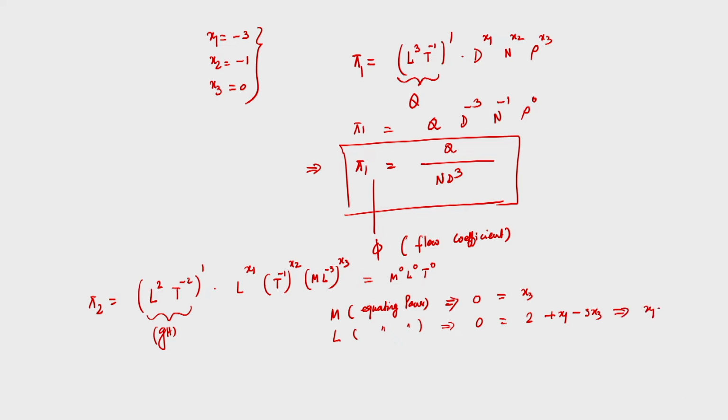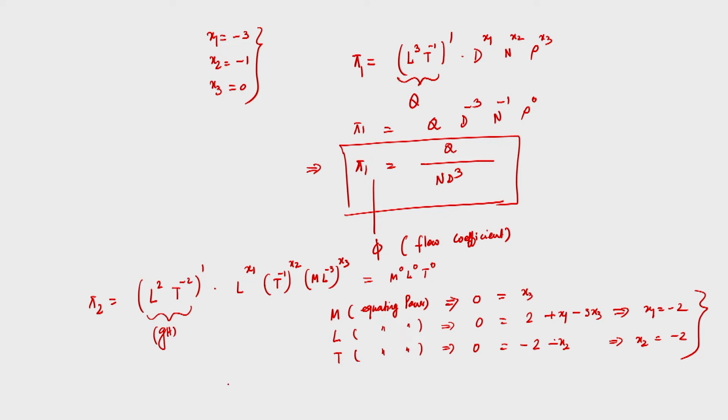So, this will give x1 is equal to minus 2. And if we equate the power of t, then 0 is equal to minus 2 minus x2, so x2 is equal to minus 2. So, we are obtaining x3 is equal to 0, x1 is equal to minus 2, x2 is equal to minus 2. So, what will be the pi term?